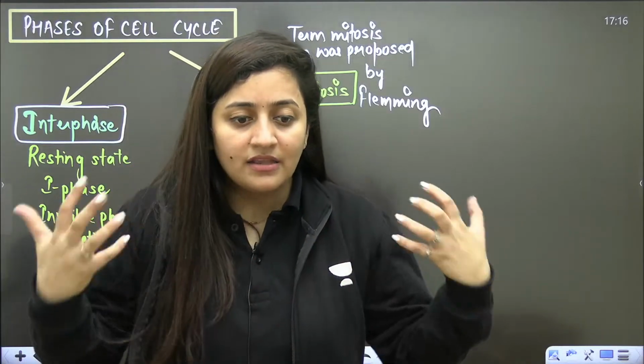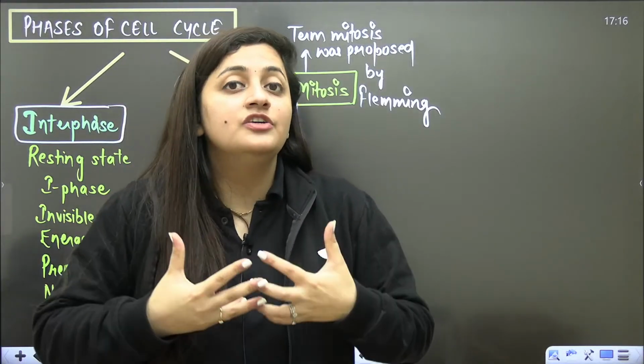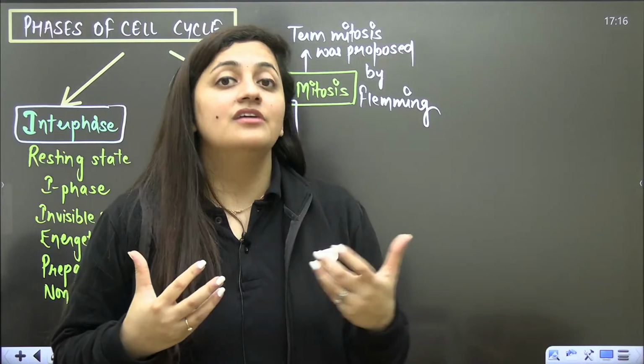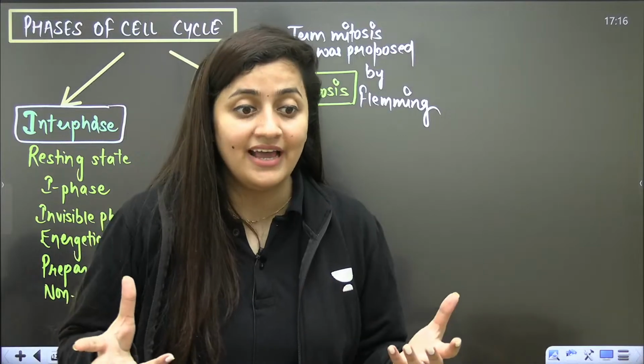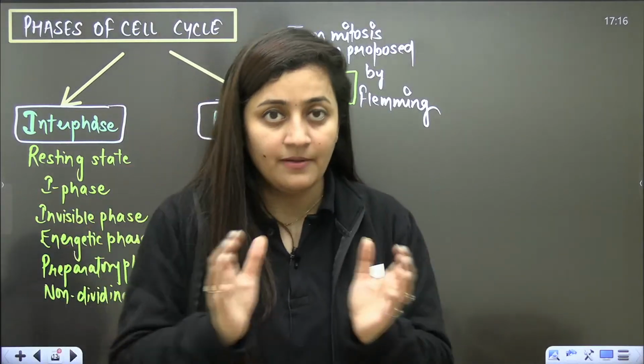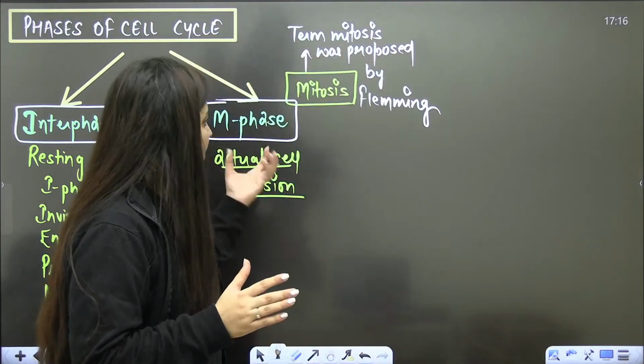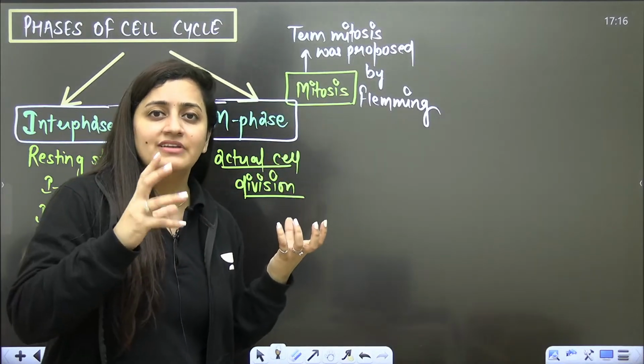So in our body there are mechanisms which ensure that the division is proper, right? It should not have errors. It should be error free. So this M phase is something very important. It is the actual phase when the cell will divide.